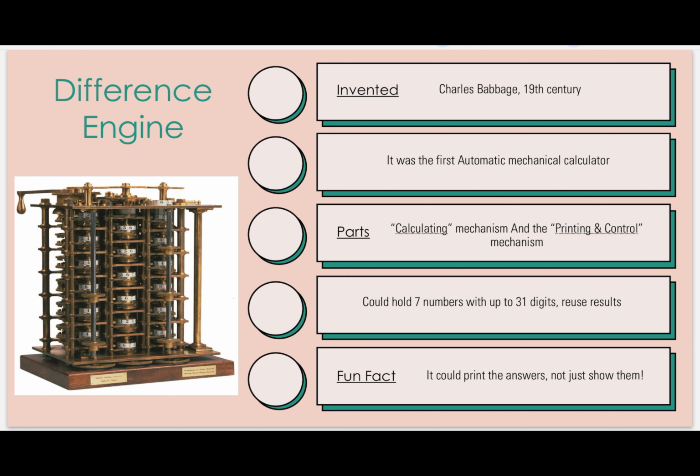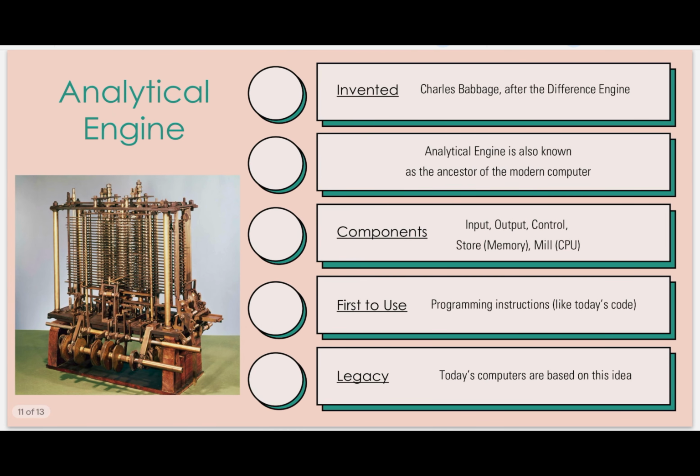What was the drawback as well as the advantage? The drawback was that it could hold only 7 numbers, up to only 31 digits. This was the drawback. And the advantage was reuse of results. We could reuse the results. And a fun fact was that it could print the answers, not just show them. Meaning it could print the answers.